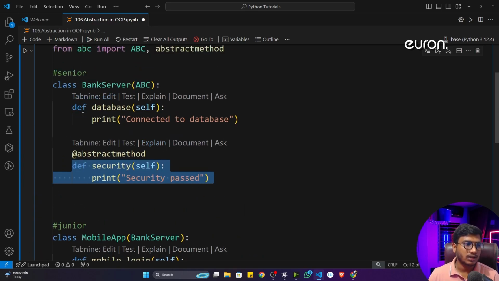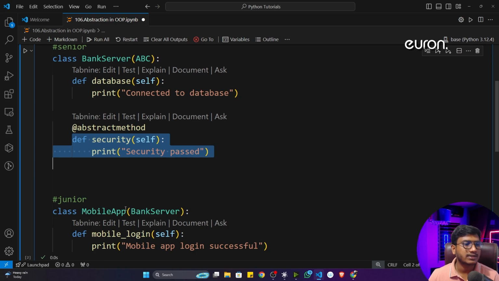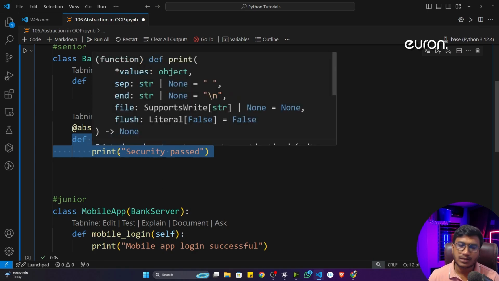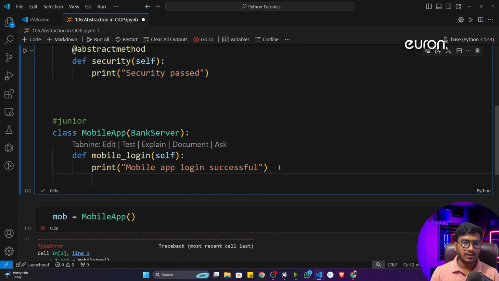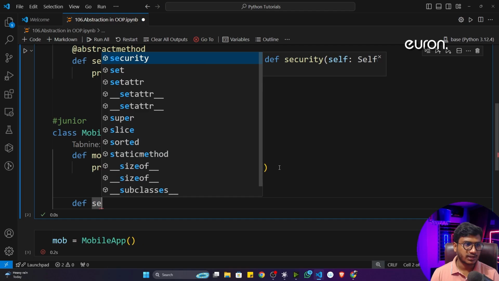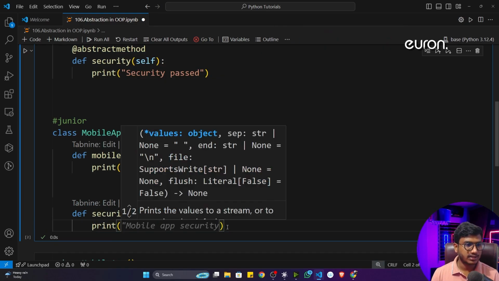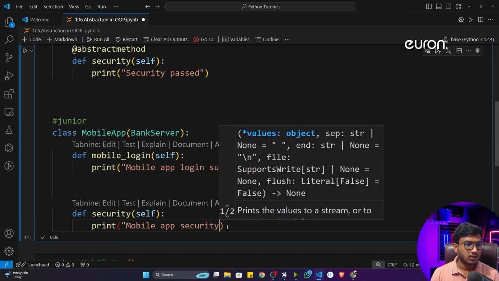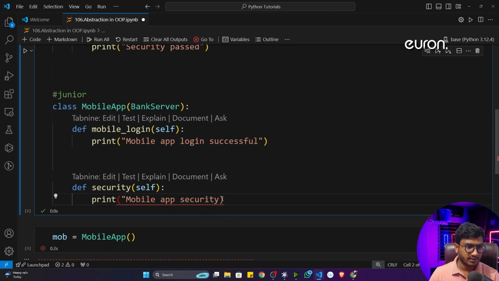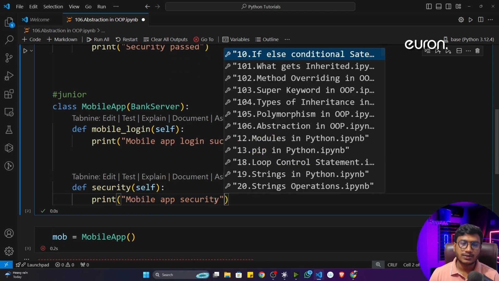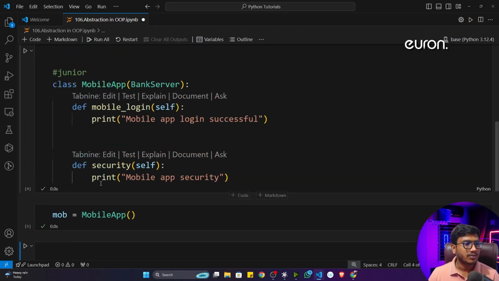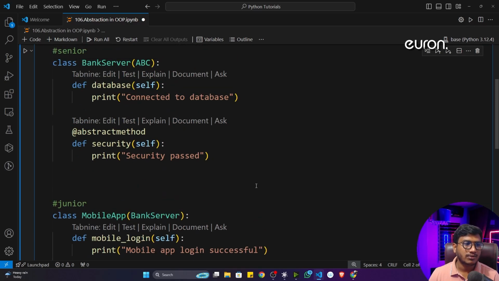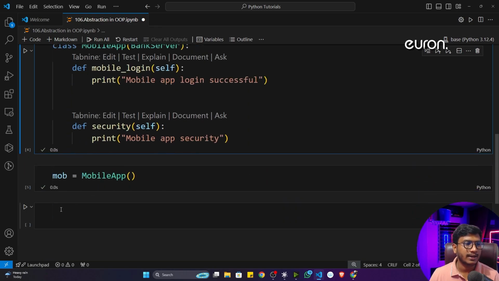Now we are telling if you want to create a bank server, if you want to create some application on top of the bank server, security must be there in your code, otherwise it won't be working. Now what you will do, you will come here and you will create one security function here. Let's say security, and inside that, let's say you'll just write mobile app security. Let's say this is the message I have given. Fine. Now see if I execute the program right now. Now if I want to initialize the object, see it will work fine. There is no error because now this security functionality you have also created, whatever your senior programmer suggested to you. This is the idea.